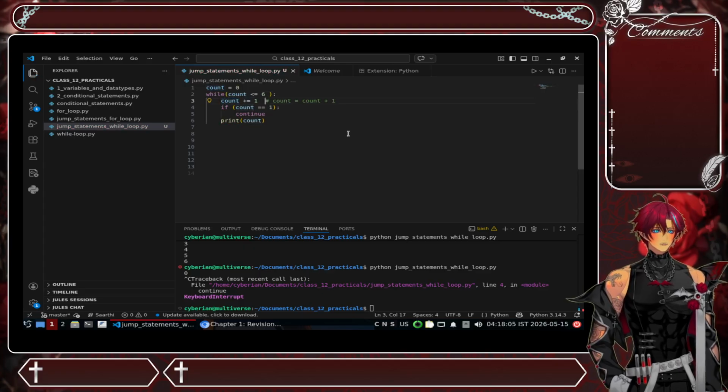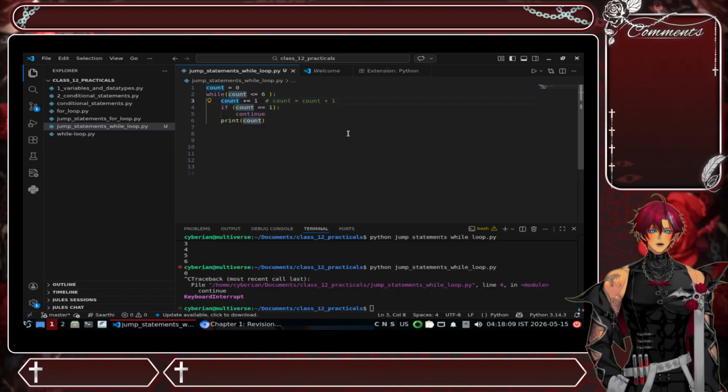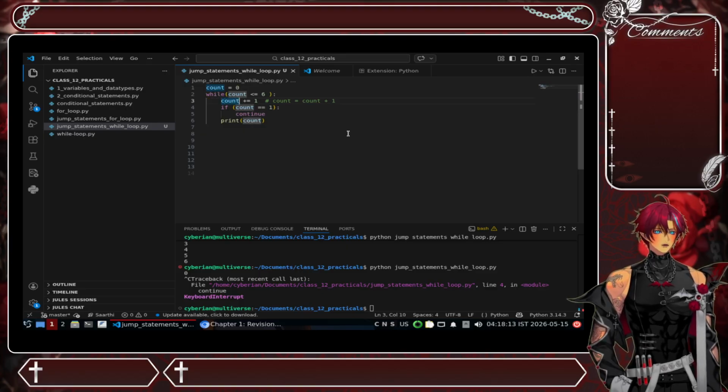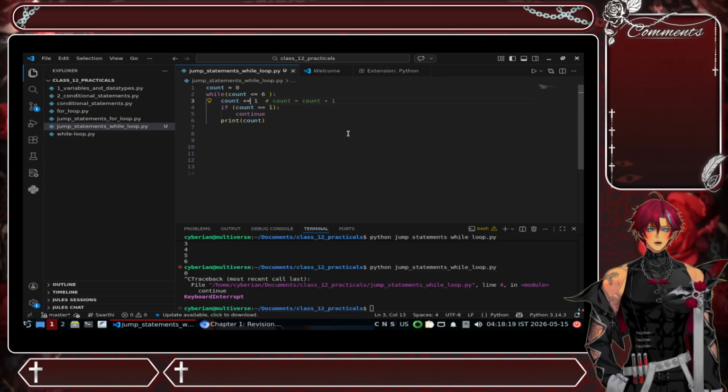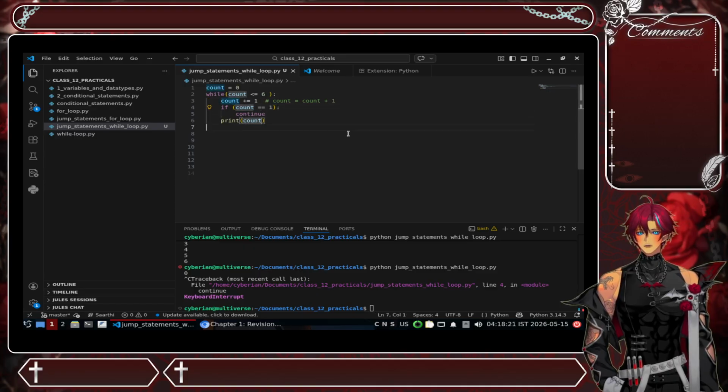So in here there is the addition assignment operator. On the left hand side is the operand, which is the count variable, and the right hand side is the integer operand in this one, right? So now it will skip one itself.